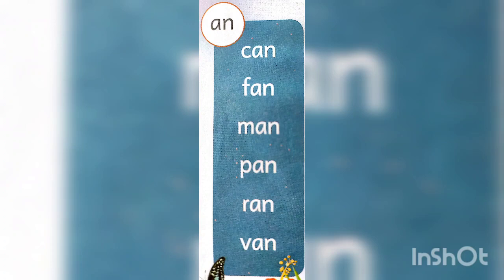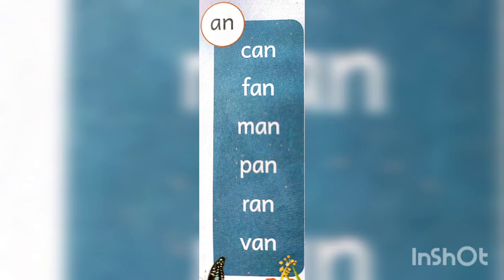Next, number 4, the word is pan. PAN. Pan. The phonic sounds are p, a, n, pan. Next, the word is ran. RAN. R makes the sound r.